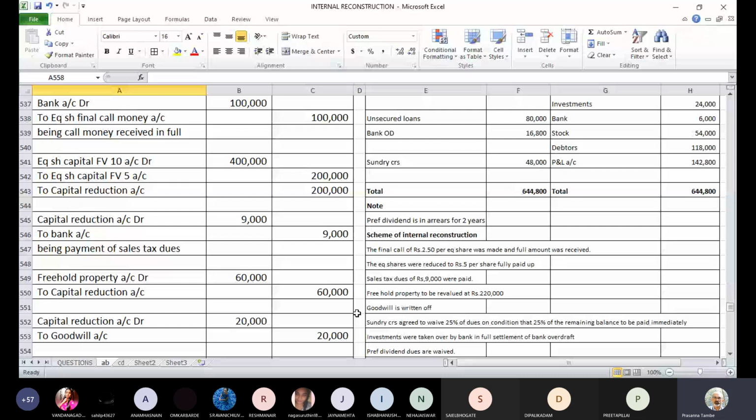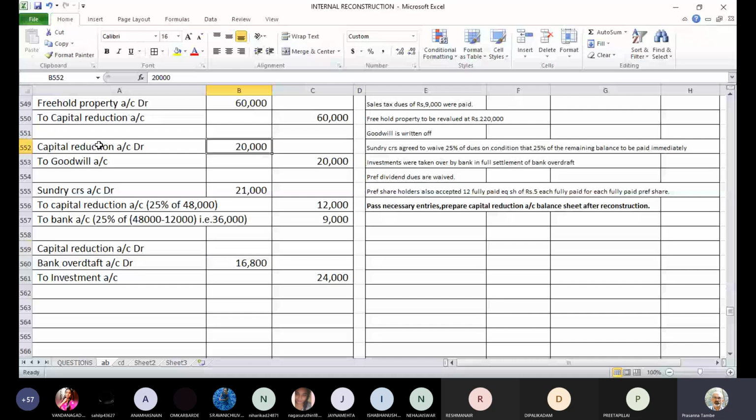Let me show you the calculation. Bank overdraft on debit, our investment account is 24,000, to be credited in full. Bank OD settled is 16,800. This is the outstanding balance as per the balance sheet, as per the books of accounts, 16,800.